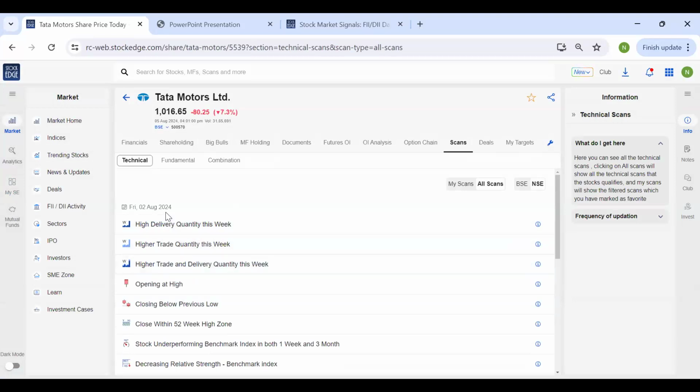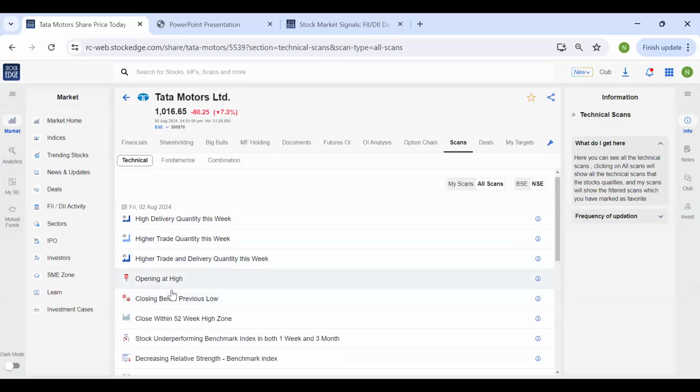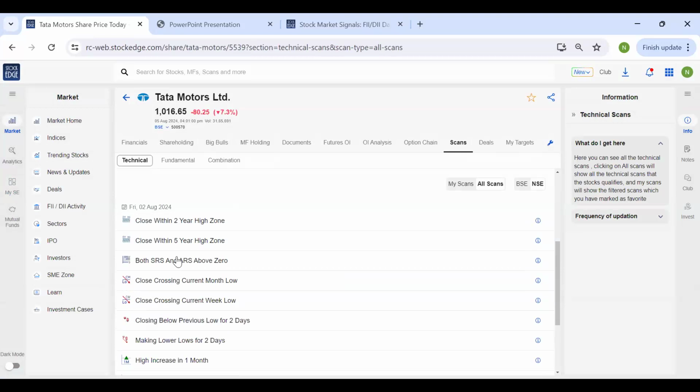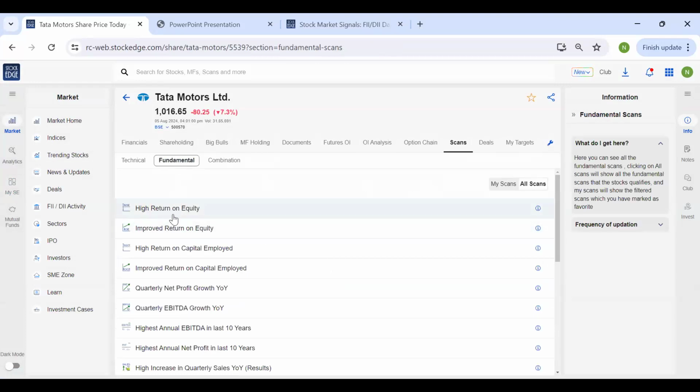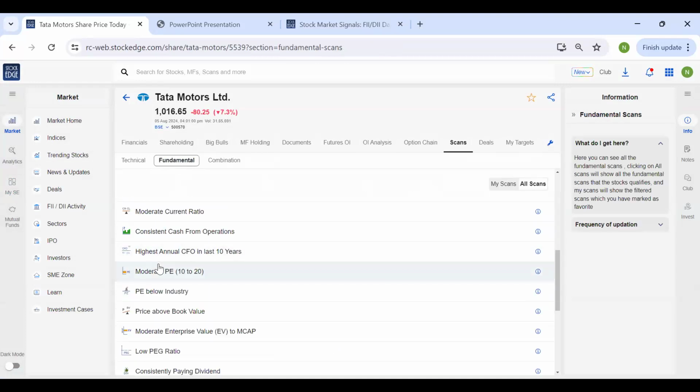For 2nd of August, Tata Motors had high delivery for that particular week. It was also highly traded in that particular week, opening at high, closing below previous low. So these are the different kinds of technical scans where this stock was identified. If you click on fundamentals, it will show you the various kinds of fundamental scans where this stock has been identified.